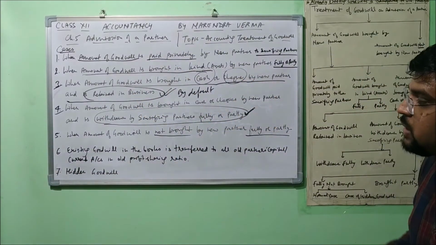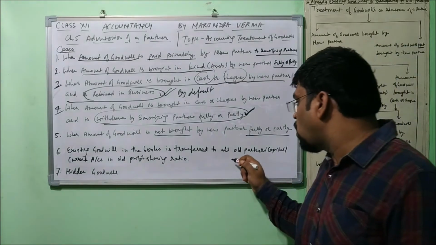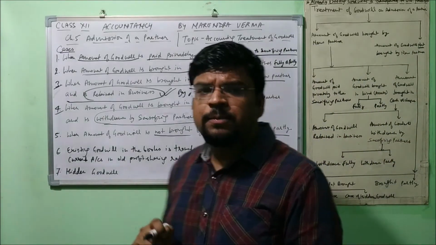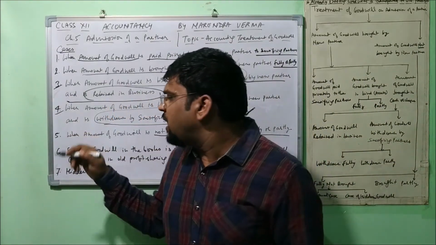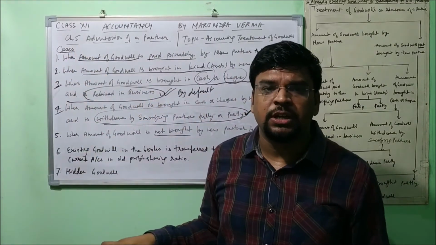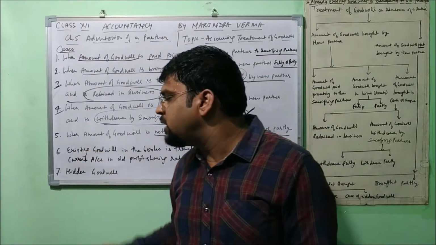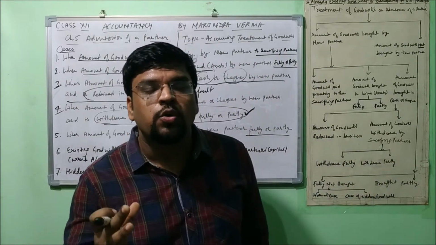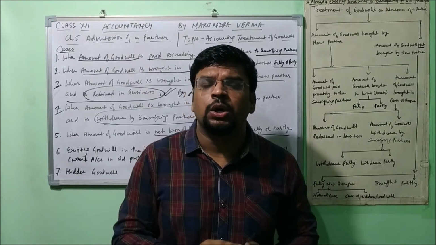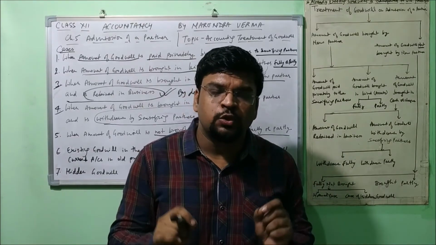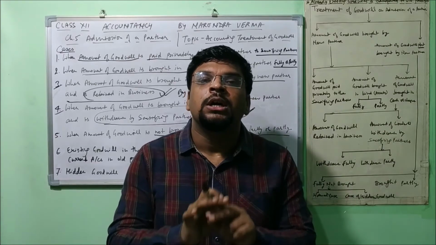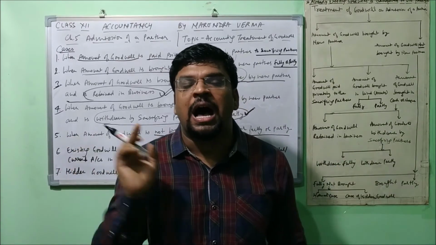Next, existing goodwill in the books is transferred to all old partners' capital or current accounts in old profit sharing ratio. Sometimes in the question, apart from these 5 conditions, any of these 5 conditions is given, and additionally one more condition is given that the goodwill already appears in the books of account. Old goodwill means the goodwill which appears already in the books of account, that has to be written off. And how will it be written off?